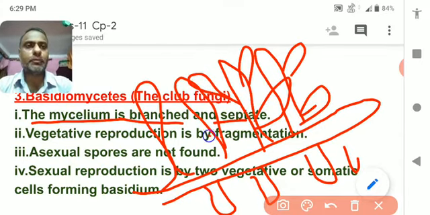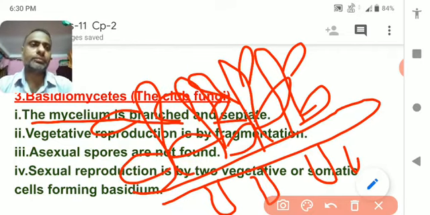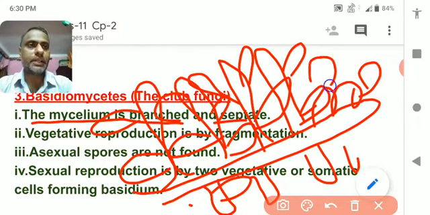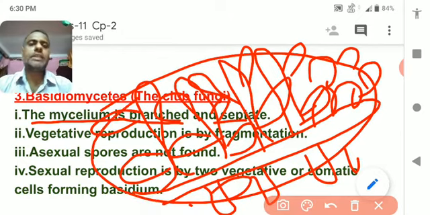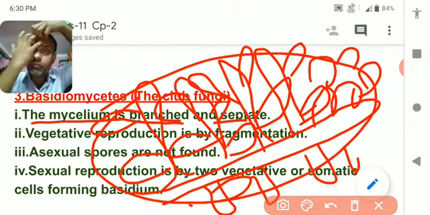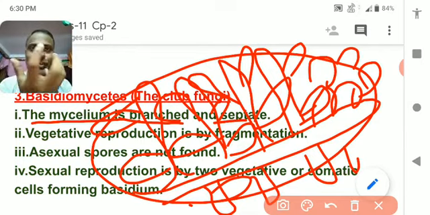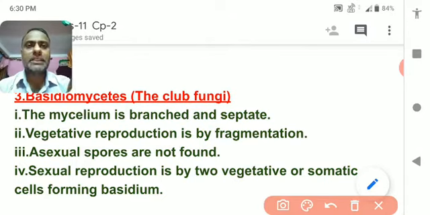This kind of branching makes a structure just like a cluster of female hair. So the mycelium is branched and obviously septate.